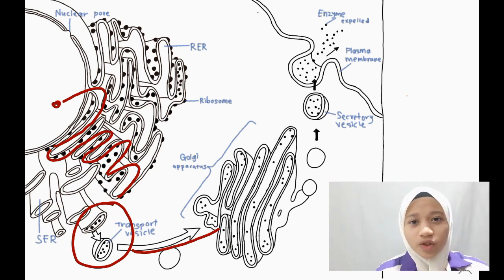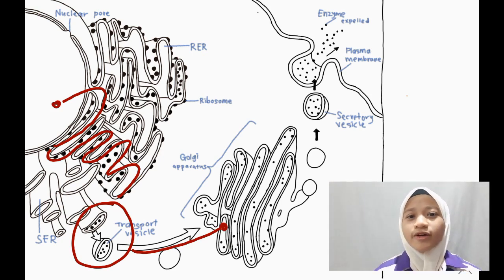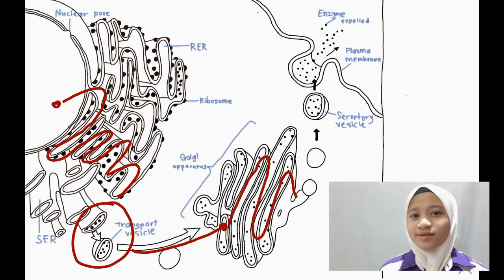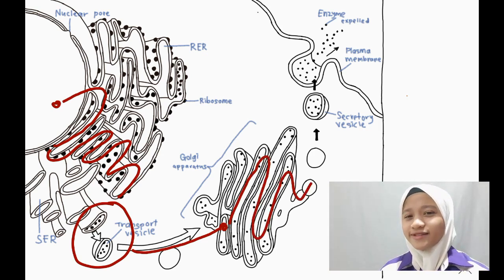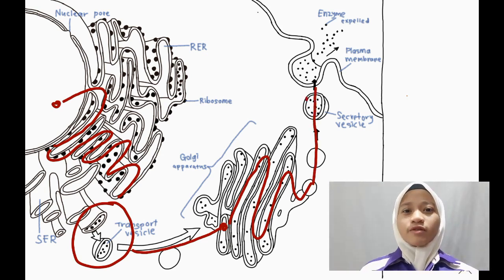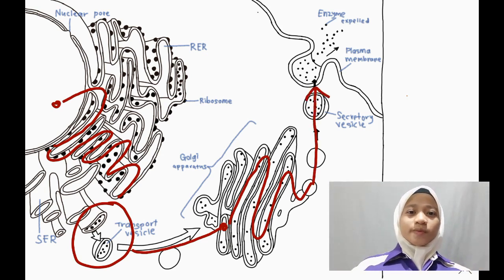The proteins are then further modified, because bear in mind that the function of the Golgi apparatus is to modify protein, right? Then, once the proteins have been modified, they will be wrapped in a secretory basket, back off from the Golgi and travel to the plasma membrane.